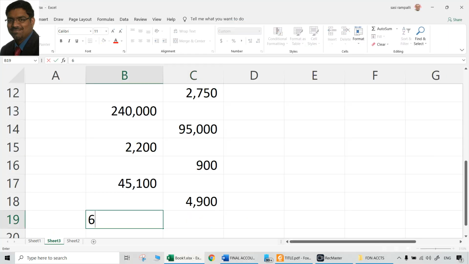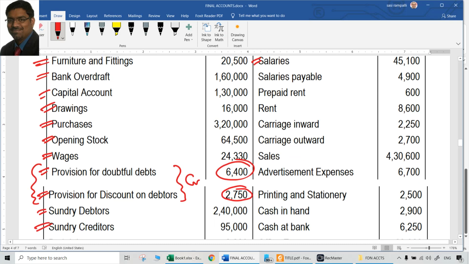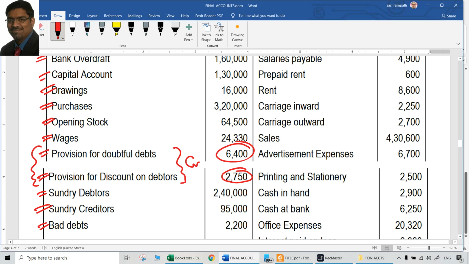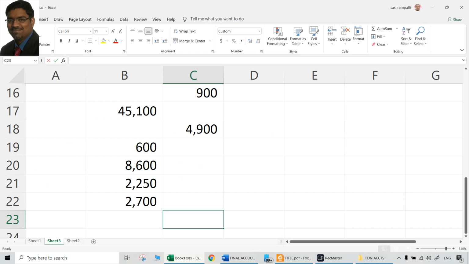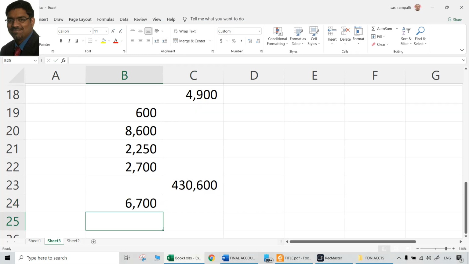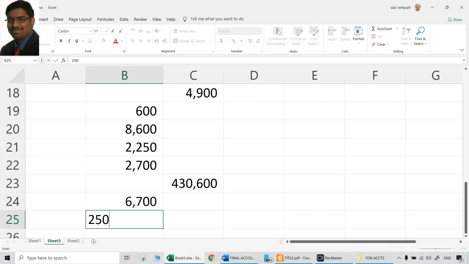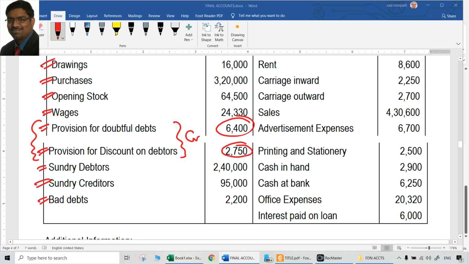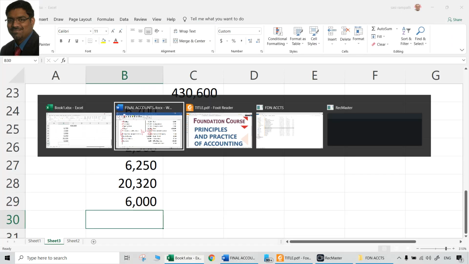Prepaid rent is an asset. So balance sheet item wise, debit balance. Then rent is 8,600, which is expenditure. Carriage inwards and carriage outwards, both are expenses. Both are debit balances. Sales credit. Advertisement expenses 6,700, debit. Printing and stationery expenditure, so debit. Cash in hand, cash at bank, both are debit balances as assets, 2,900, 6,250. Then office expenses 20,320, debit balance. Interest on loan, which is also an expenditure, debit balance. So these are the balances given.